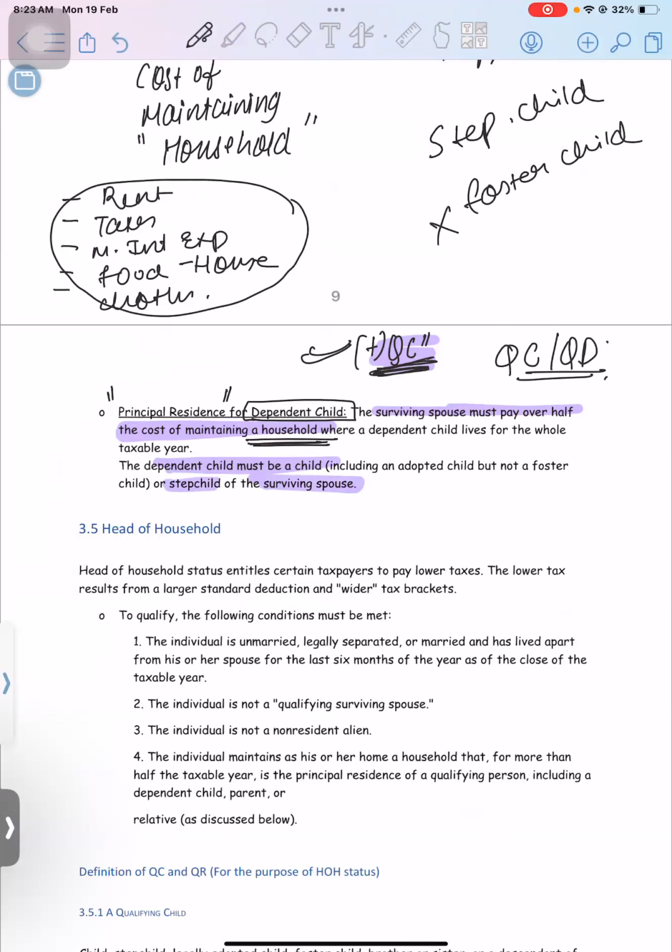Okay. Foster child is not allowed. Stepchild is allowed. Adopted child is allowed.